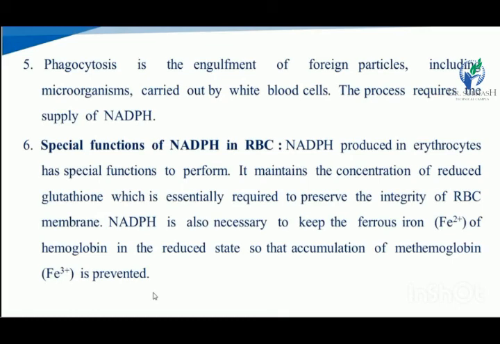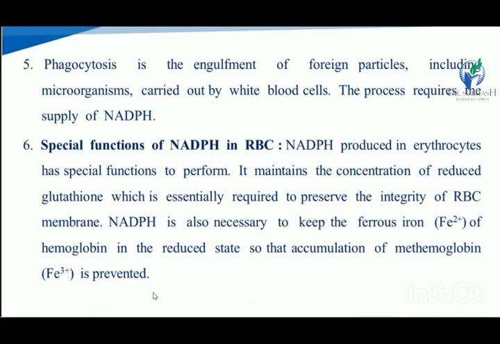Special function of NADPH in the RBC. NADPH produced in the erythrocytes has special functions to perform. It maintains the concentration of reduced glutathione, which is essential for the integrity of the RBC membrane.